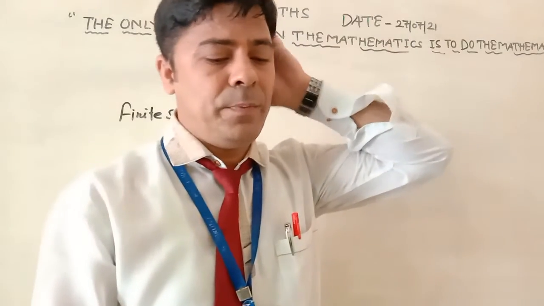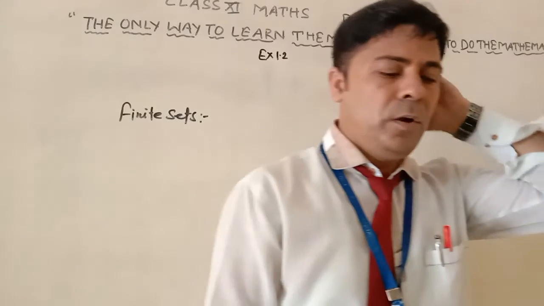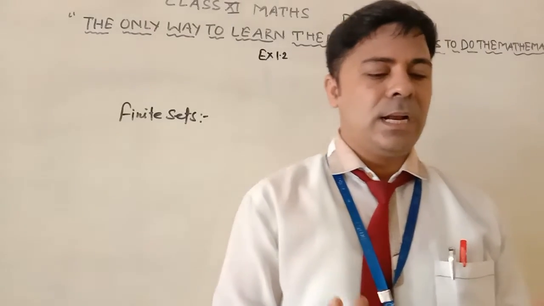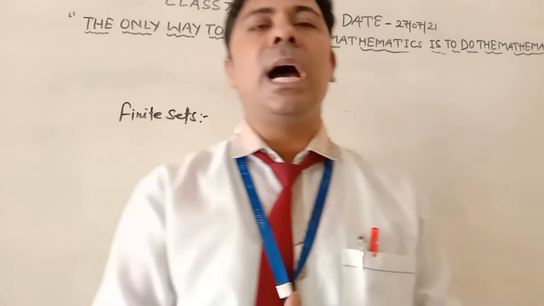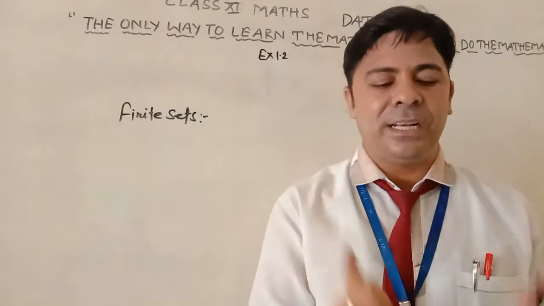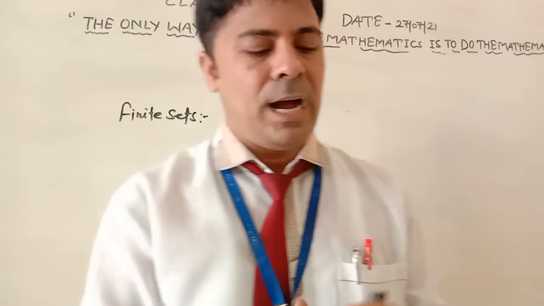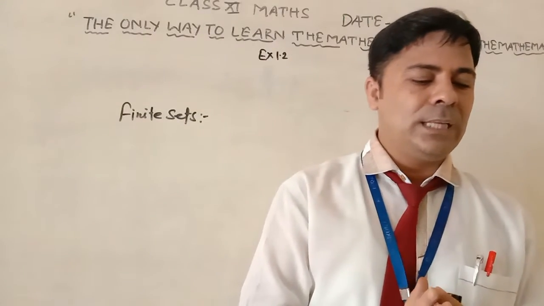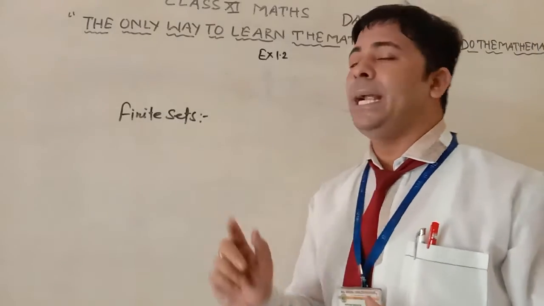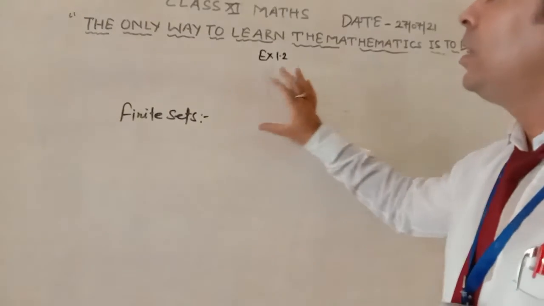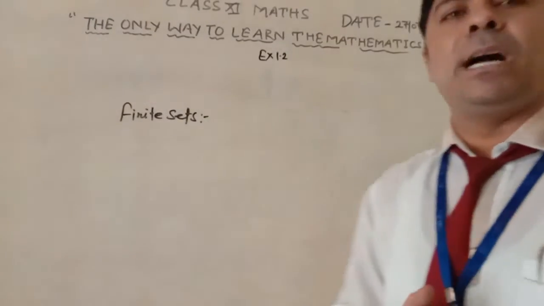The definition of the finite set is: a set which is empty or consists of a definite number of elements is called finite. Otherwise, the set is called infinite. Finite set means the set whose elements you can count.